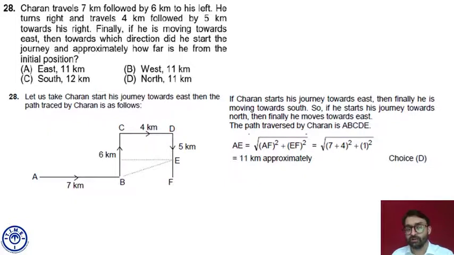BF is supposed to be 4. If F is a point in the line of AB, then BF is what? 4. Is it okay? So with the Pythagoras theorem, I can say AF square is equal to